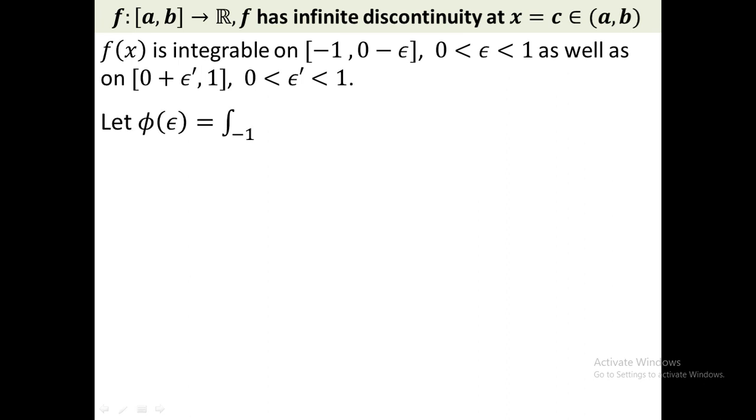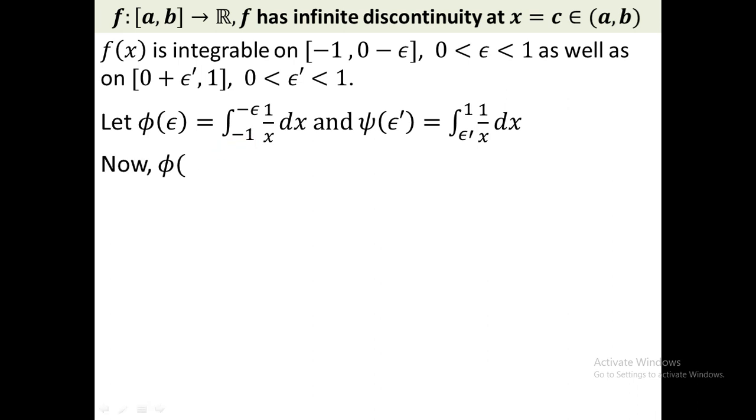Now we integrate f from -1 to minus epsilon and from epsilon dash to 1, because we want to integrate f(x) from -1 to 0 and from 0 to 1. For that purpose we consider phi of epsilon, the integral from -1 to minus epsilon of 1/x dx, and psi of epsilon dash, the integral from 0 plus epsilon dash to 1.